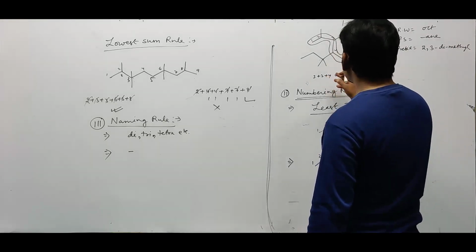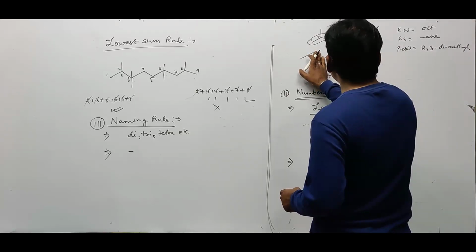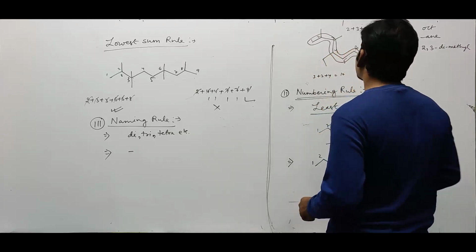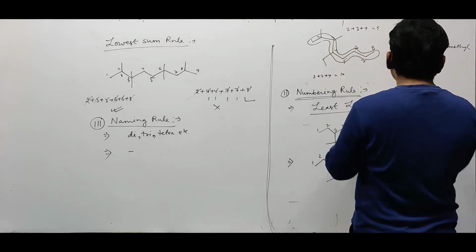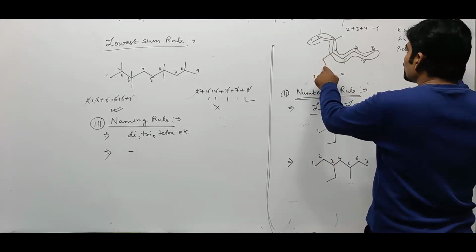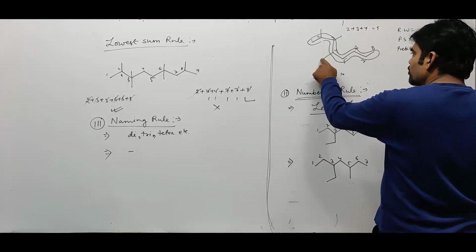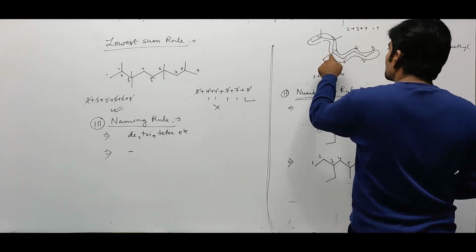And since we have not discussed the complex branch yet, we will treat it as a simple branch, ethyl. 1, 2, 3, 4. So at the fourth position we have this branch containing 2 carbon atoms. Numbering of the branch must be given from the carbon nearest to the main chain.